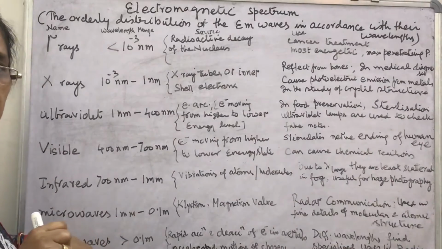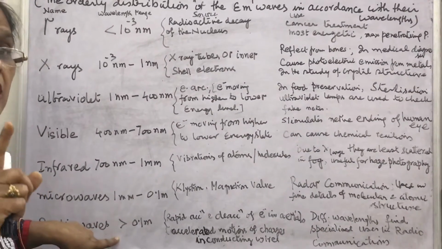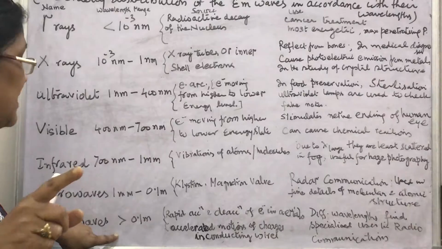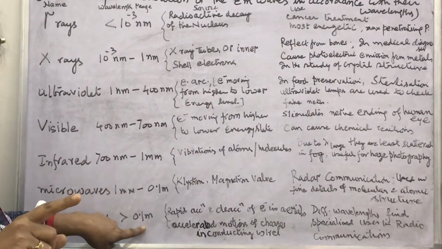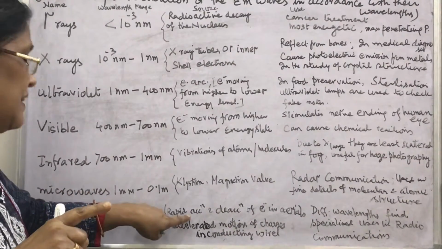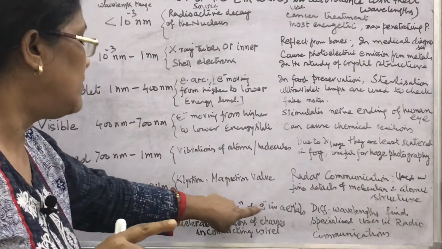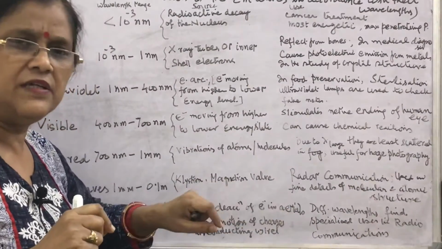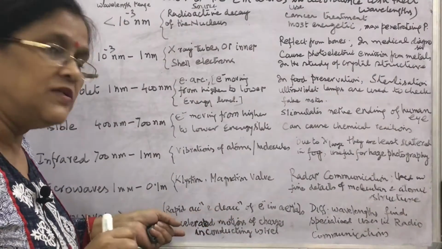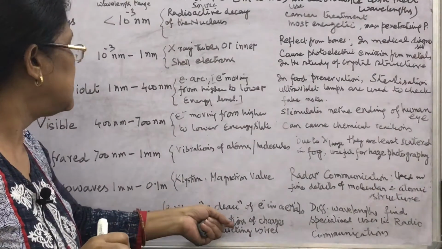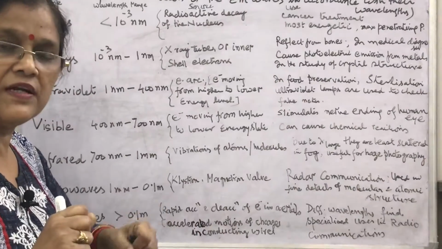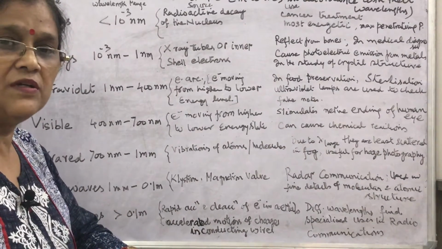Radio waves: their frequency wavelength is greater than 0.1 meter. They are produced by rapid acceleration and deceleration of electrons in aerials. Aerials means antennas. Also accelerated motions of charges in conducting wires produce radio waves.